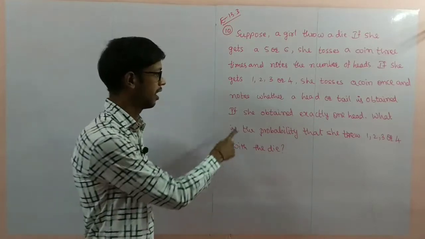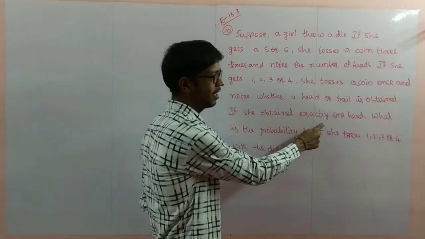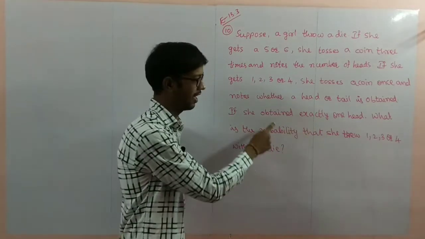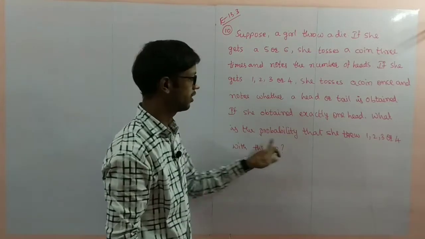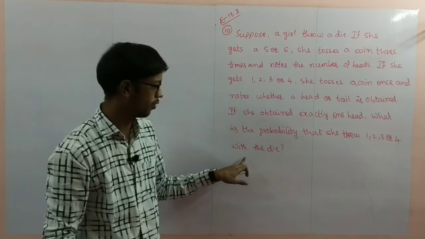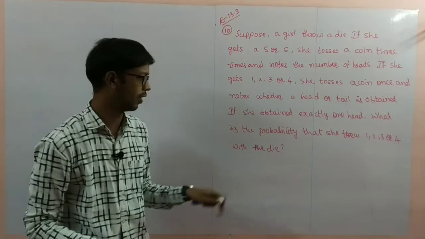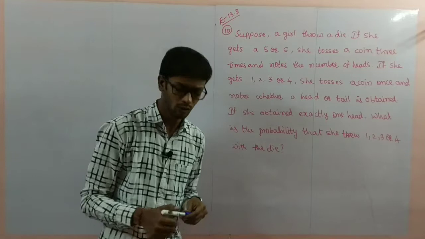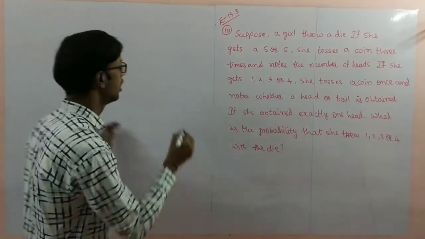Next, if she obtains exactly 1 head, which is another event here, what is the probability that she threw 1, 2, 3, 4 with the die? So now you see, this is a simple problem. Solution.